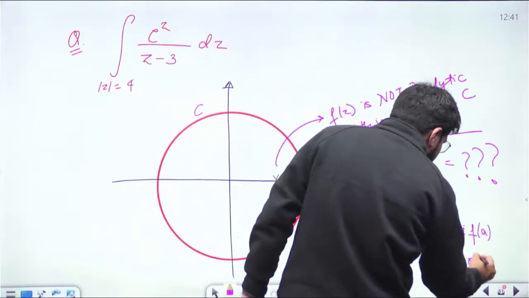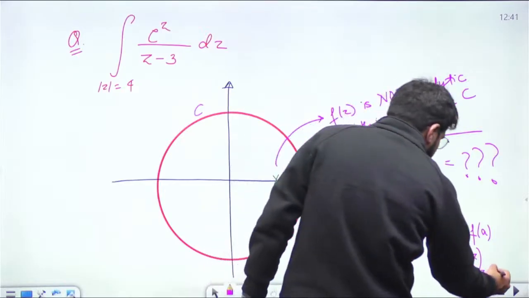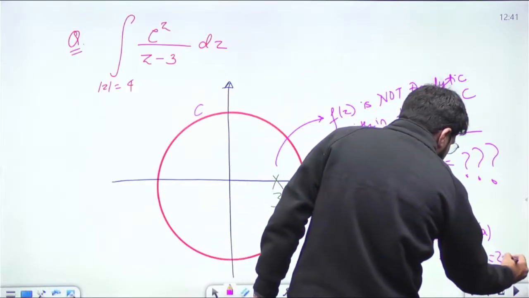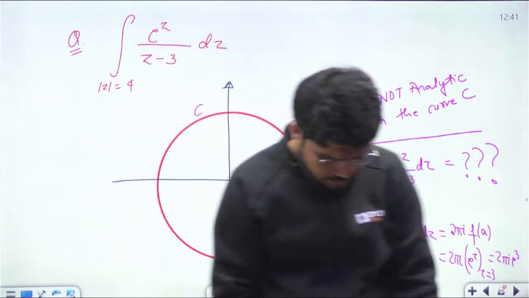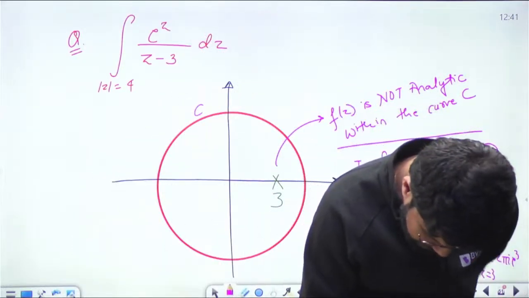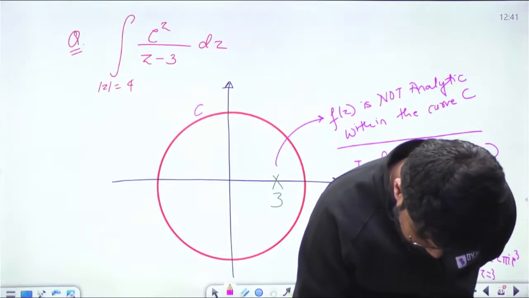At what value of z? At z equal to 3. That is 2 pi i e cube. That is known as 2 pi i e cube. Correct?